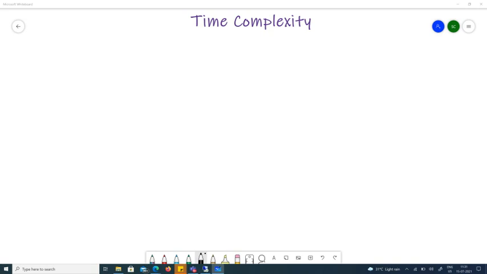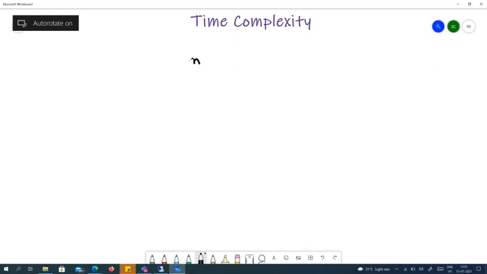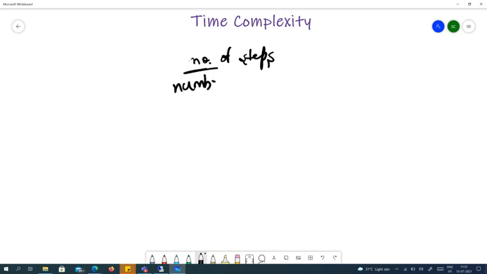So what is time complexity? Time complexity is the number of steps taken by the program. You measure the time complexity in number of steps. Fine. What do you mean by number of steps? How can we measure it?